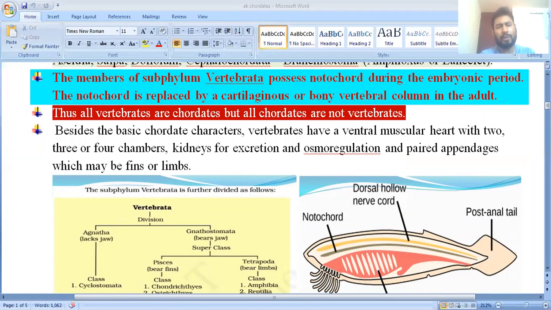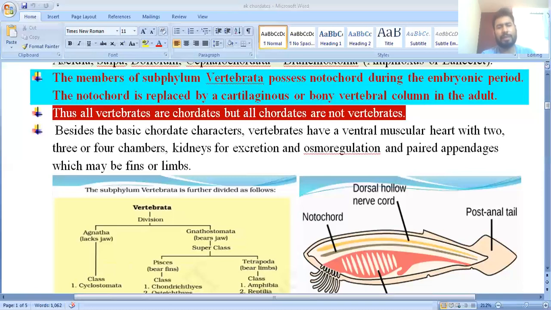But this notochord is replaced by a cartilaginous or bony vertebral column in the adult, that means the backbone. These are the characteristics of the vertebrates. All vertebrates are chordates, but all chordates are not vertebrates. Why? Because chordates also include the Protochordata, and some Protochordata, like the subphylum Urochordata, don't have the notochord. Clear?